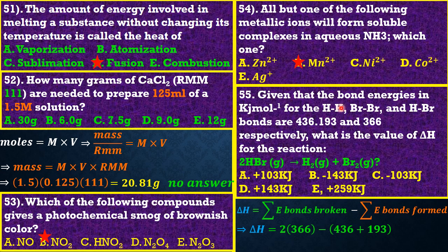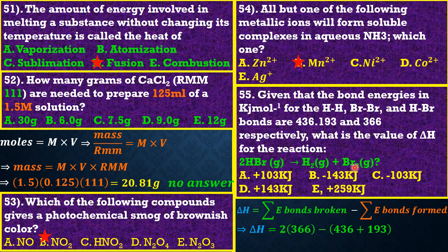So the bond energy of H2 has been given as 436. Sorry, guys, the bonds that have been broken are for HBr, and since we have 2 of them here, we are going to have 2 times the bond energy of HBr, which is 366. So we are going to have 2 times this, minus the bonds that have been formed.